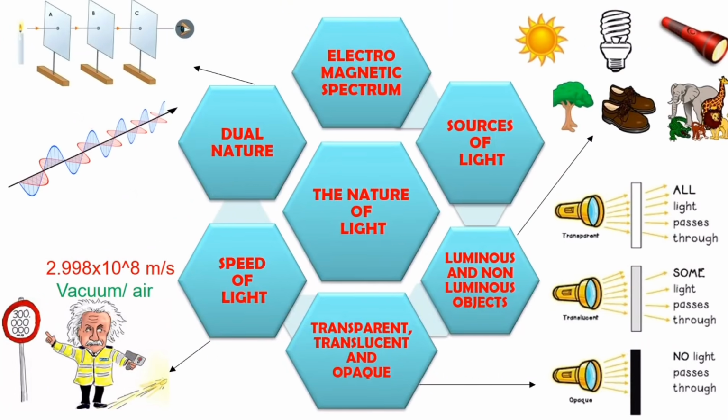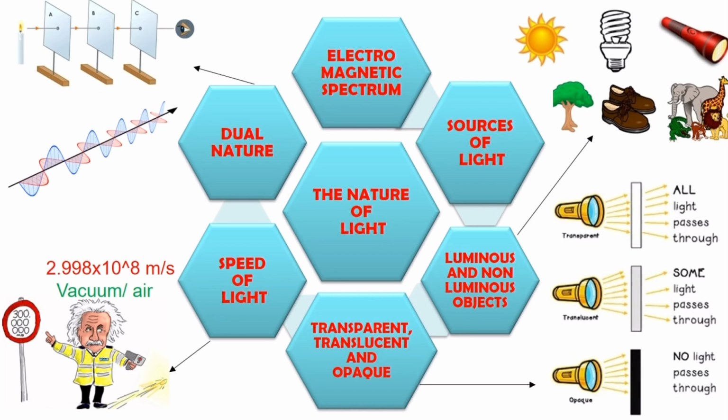Nature of light. Light is an electromagnetic spectrum. Yes, just now we discussed that sources of light are of two types, natural and artificial. Now, luminous objects emit their own light, while non-luminous objects do not have their own light but reflect the light from other sources. Examples of luminous objects are the Sun, stars, light bulbs, etc. Likewise for non-luminous, the Moon and all the living and non-living things reflect light.